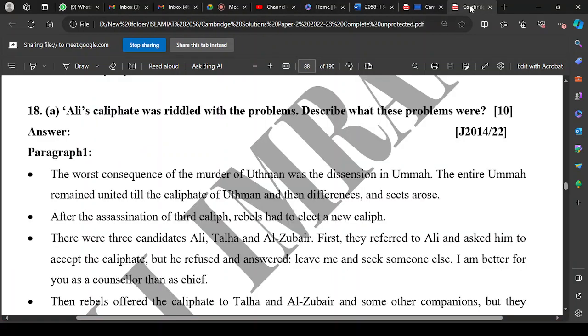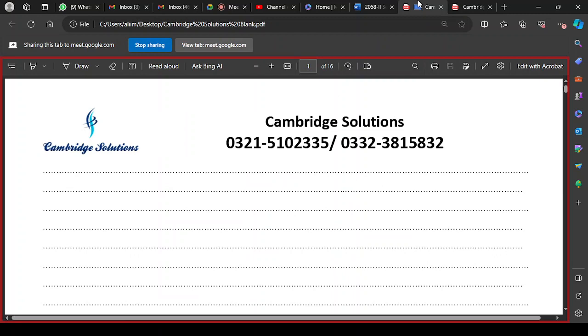The fourth caliph of Islam, the rightly guided caliph, was Hazrat Ali Radiallahu Ta'ala anhu. And this topic is related to Islamiyat paper 2, and we know that one question is related to this topic. It usually comes, and there are four rightly guided caliphs which are part of our syllabus.